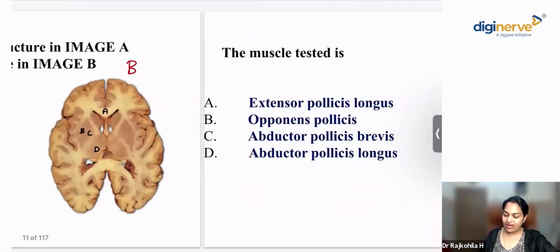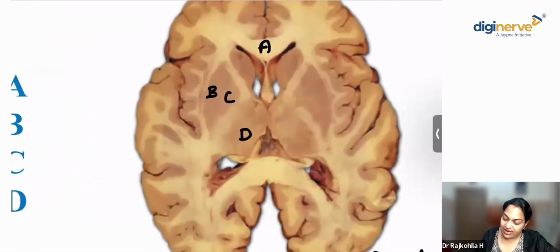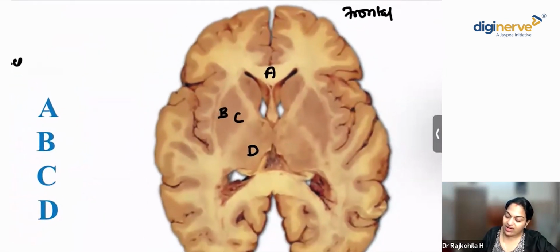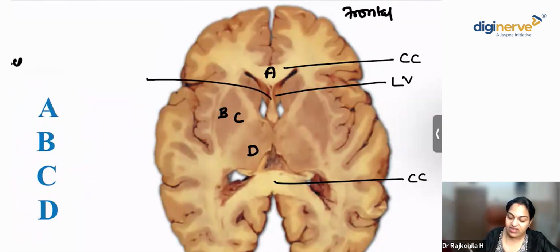Can we see this horizontal section of the brain now? Okay, so this is your frontal, this is occipital, right? I'll just explain it here. What is marked as A is your corpus callosum, right? Can you appreciate the corpus callosum here? Okay. And this cavity here is the lateral ventricle. What separates the right and left lateral ventricle? This partition is the septum pellucidum.